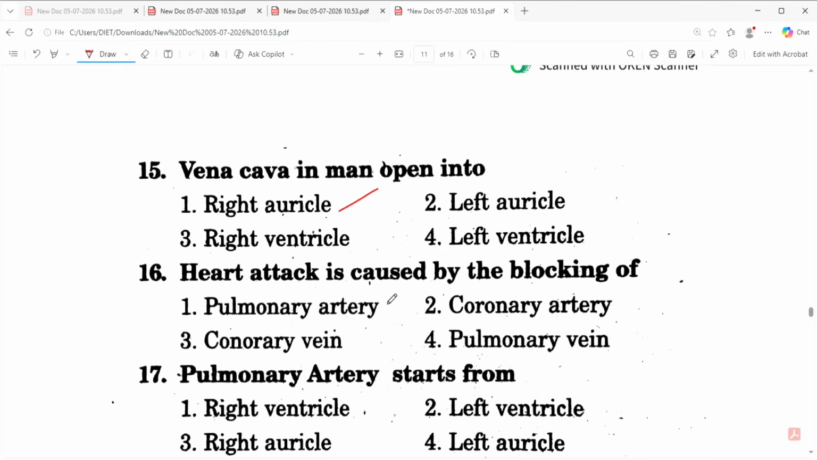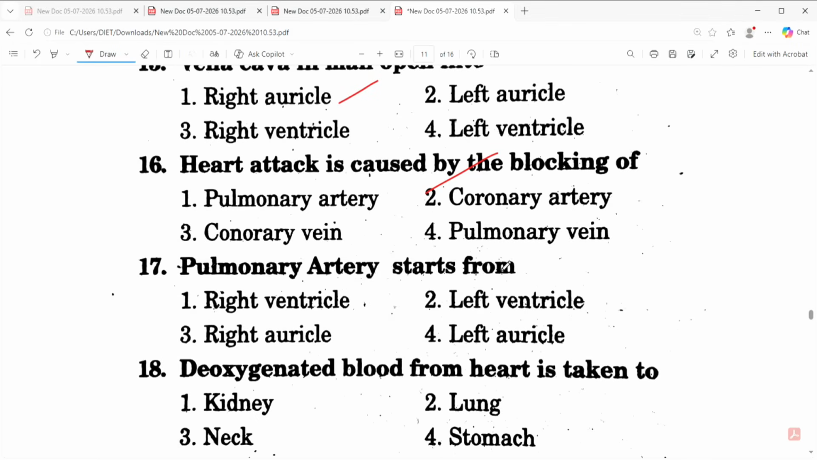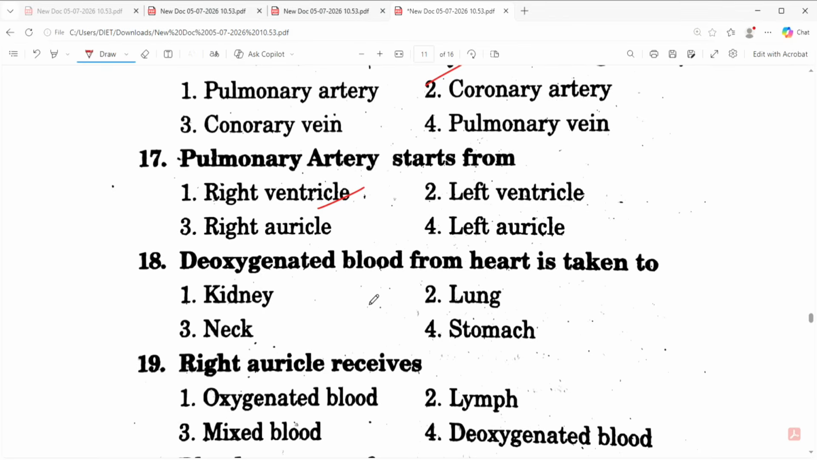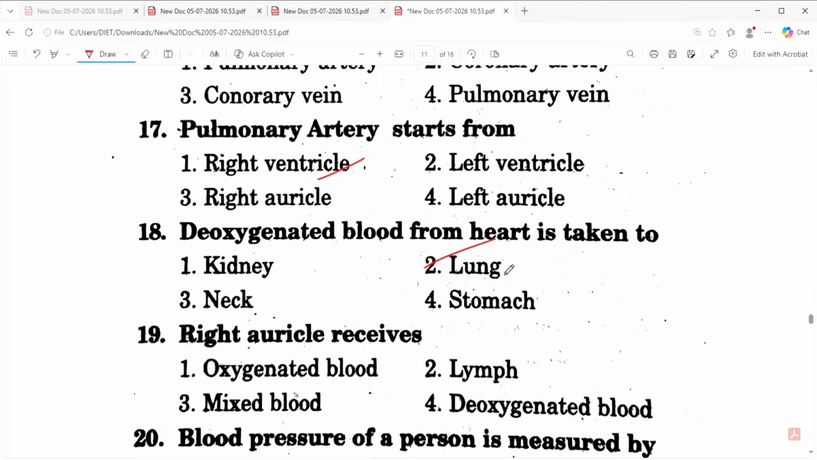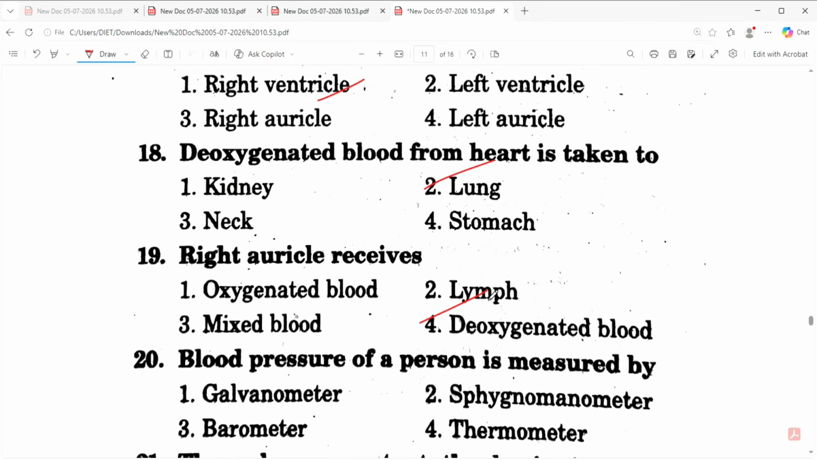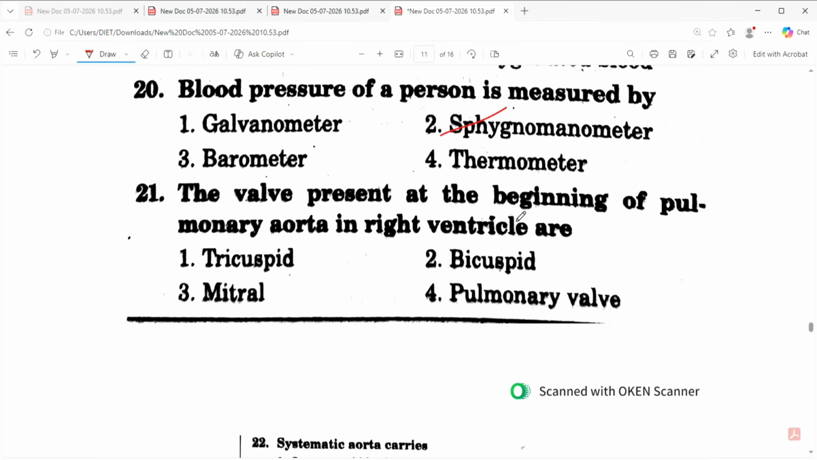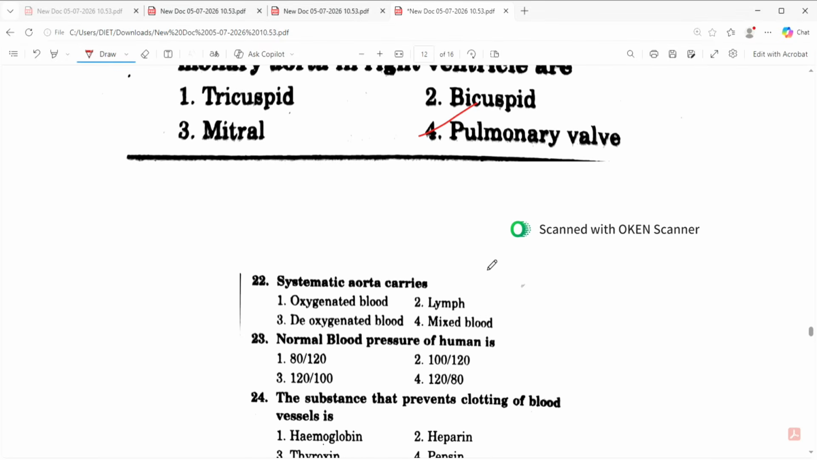Heart attack is caused by the blocking of the coronary artery. Pulmonary artery starts from the right ventricle. Deoxygenated blood from the heart is taken into the lungs. Right auricle receives deoxygenated blood. Blood pressure of a person is measured by sphygmomanometer. The valve present at the beginning of the pulmonary artery and right ventricle is the pulmonary valve. Systemic aorta carries oxygenated blood.